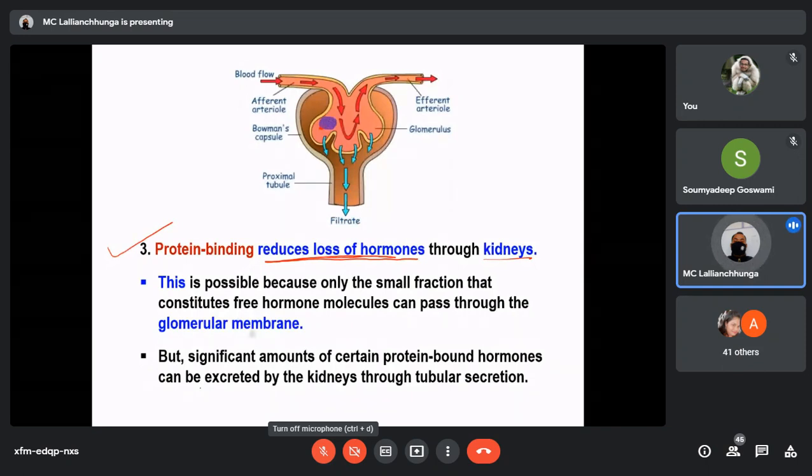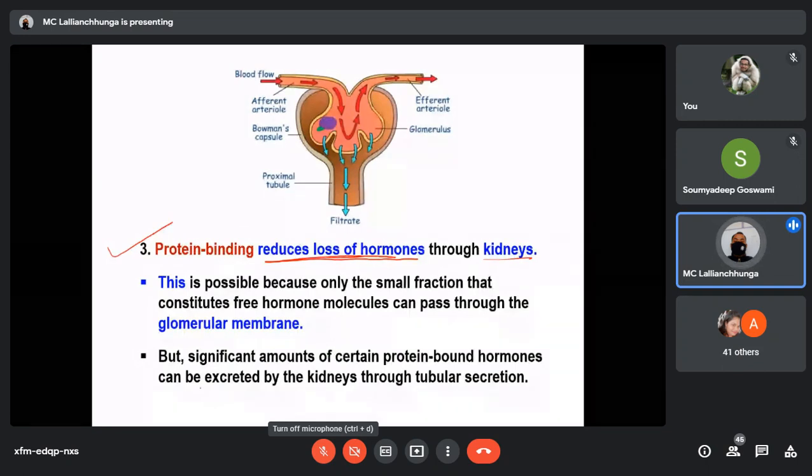Now let's say the hormone is this green color. It binds to the carrier protein. So this complex, the bound form, can never be filtered by the kidney. It can never be filtered by the glomerulus because it is very big.